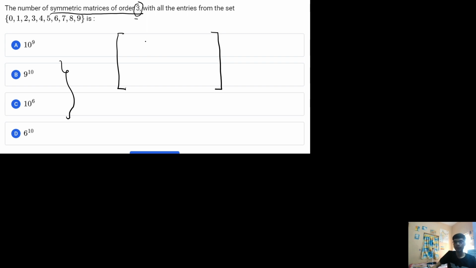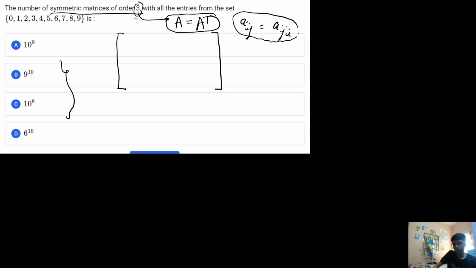Now, what is a symmetric matrix? It is a matrix in which, if you take the transpose, you get the same matrix. That means the element Aij is equal to Aji.